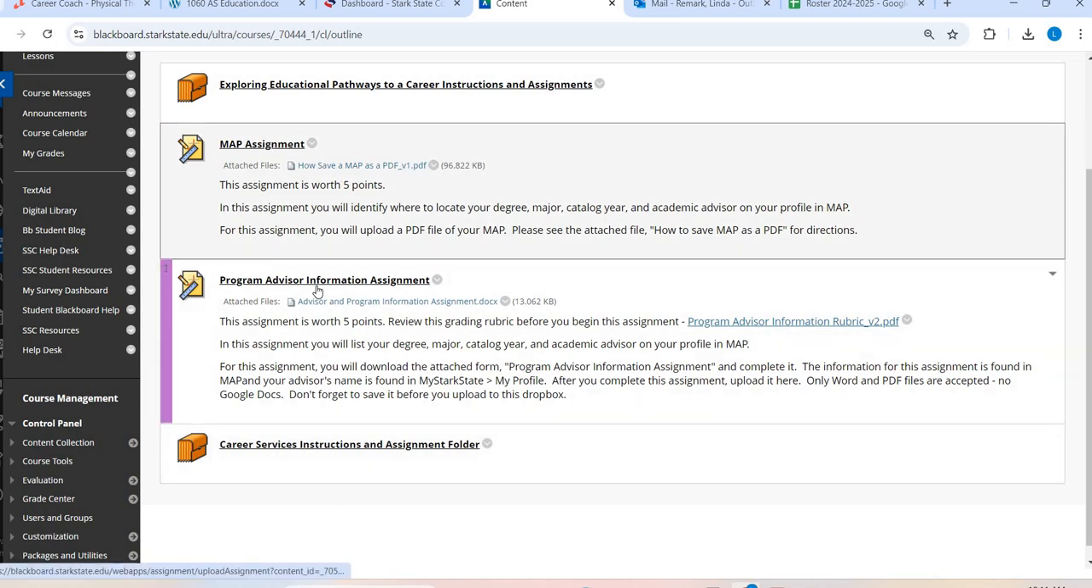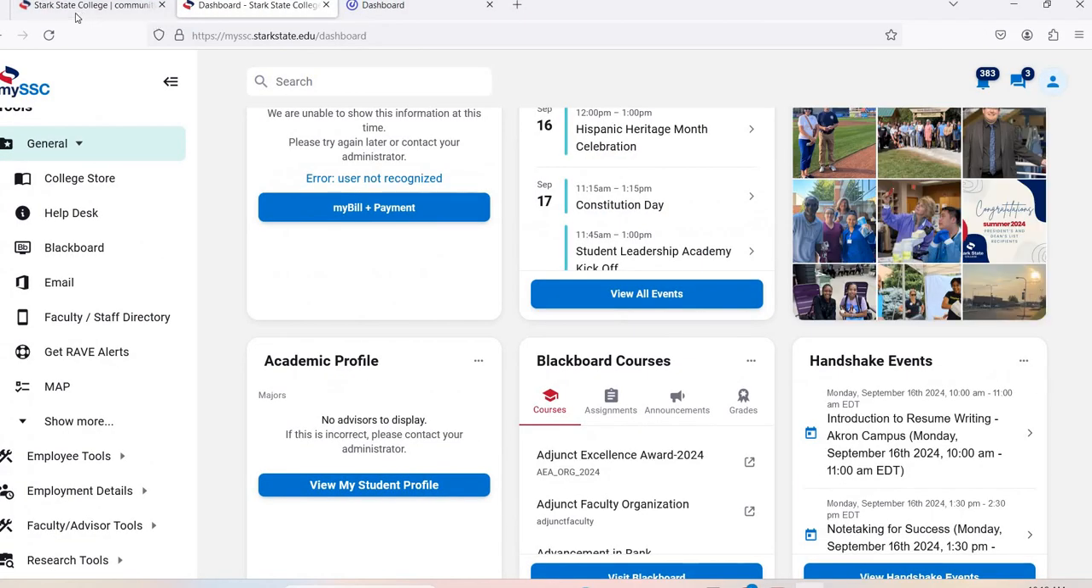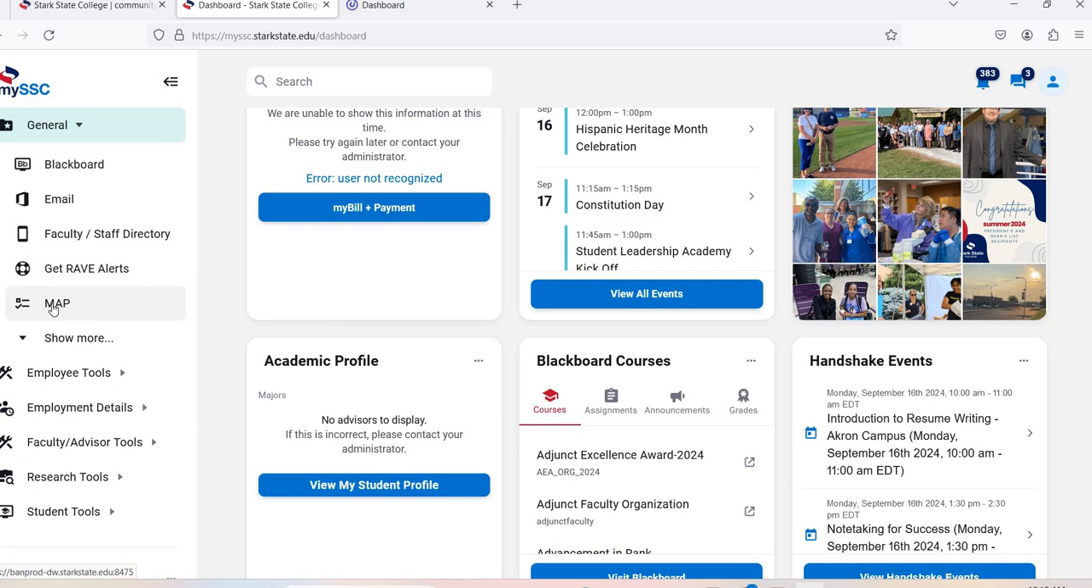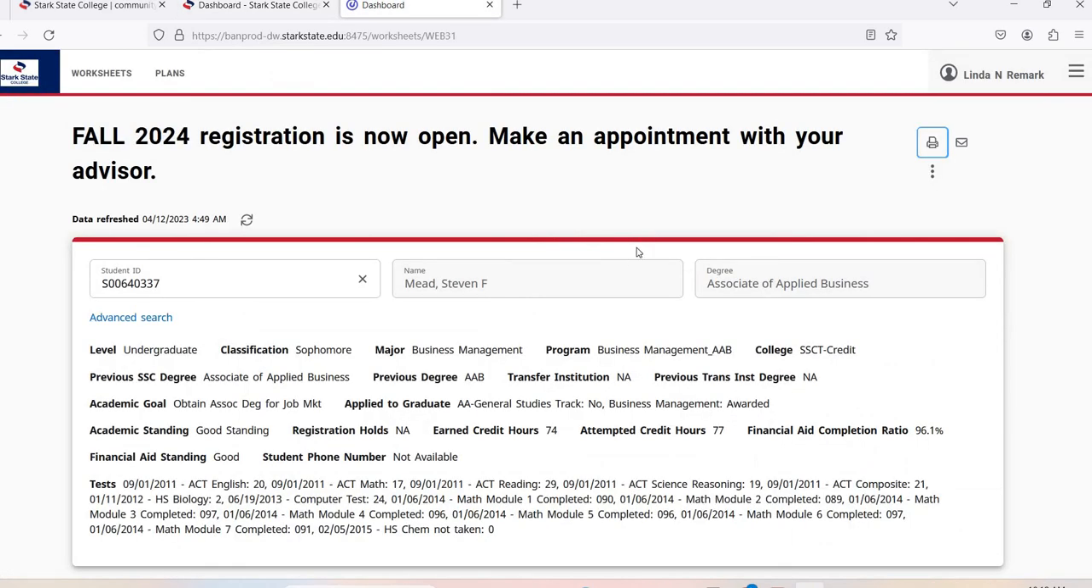All right, so map assignment and program advisor. For map, I'm going to tell you right now that Firefox works best. For whatever reason, it works the best for this assignment. You're going to get into your My SSC. I'm going to have you scroll down under tools, just where it says map. You're going to open it up. When you click on map, it's going to bring you to your map page right here.